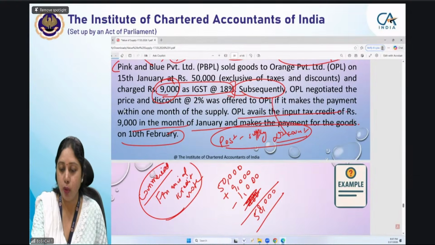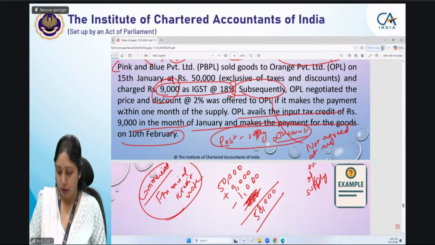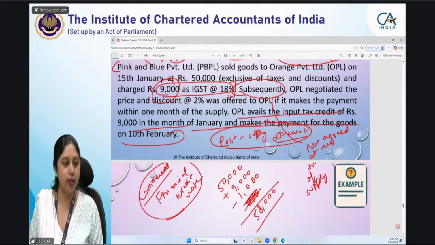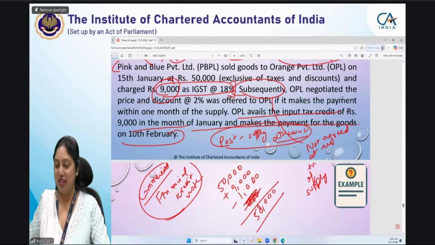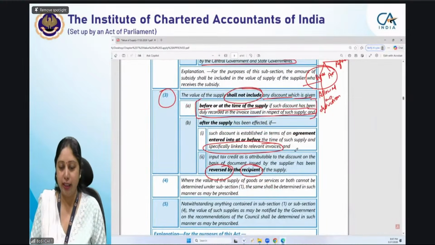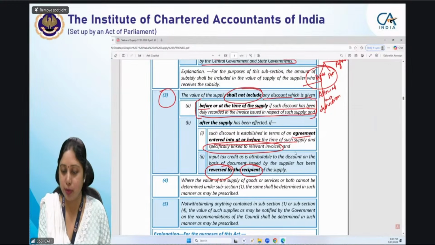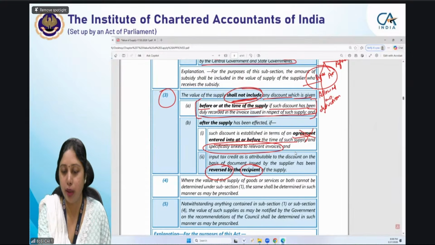So this discount was not agreed at the time of supply, and that is why one of the 3 conditions, that the agreement is entered before or at the time of supply, does not get fulfilled, and it will not be allowed as deduction